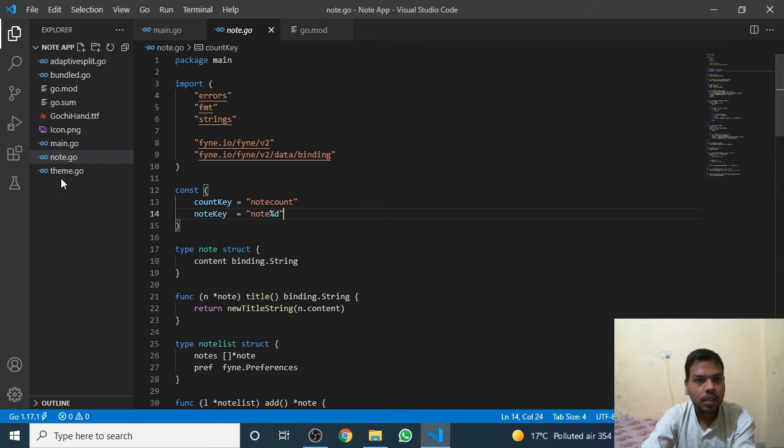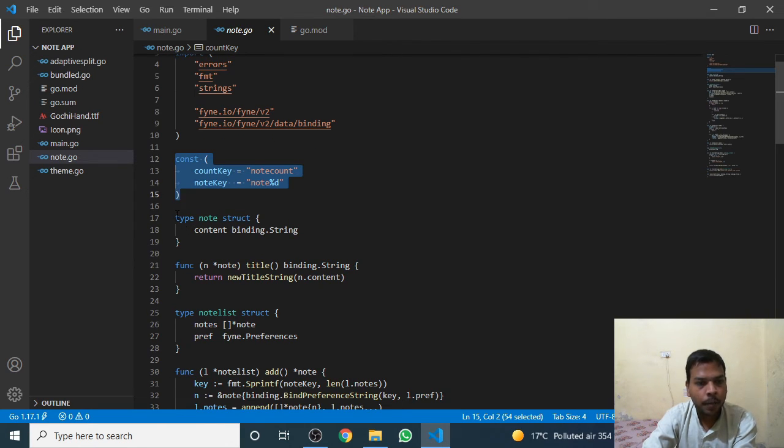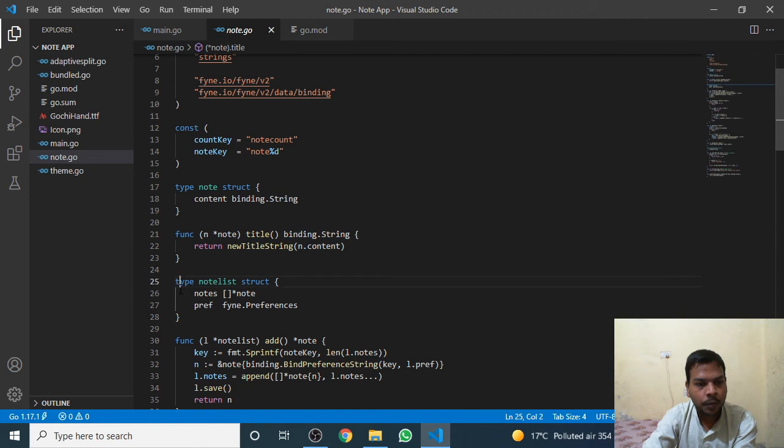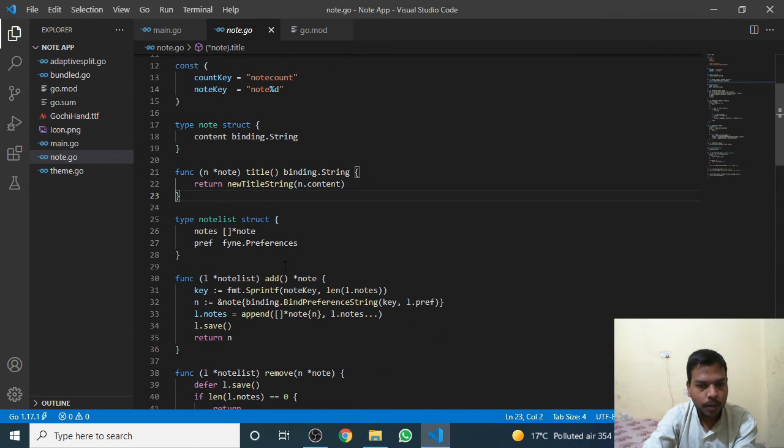I performed this node.go functionality. It will take the count of how many nodes are created, and I will bind that using this structure. Similarly, we have to give the title or preference, which we use in the main.go file. According to the preferences, the nodes will be visible.